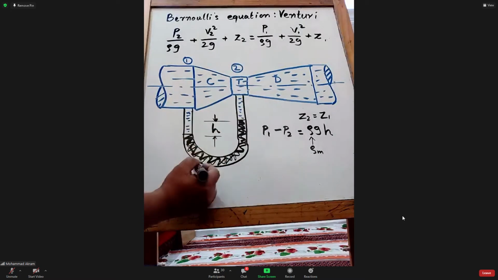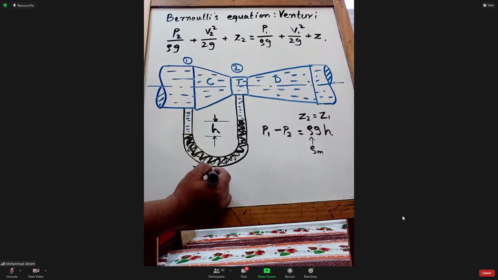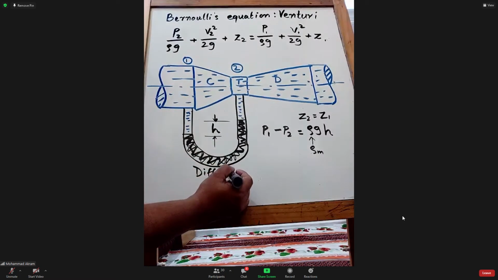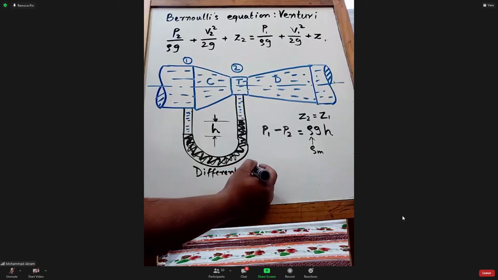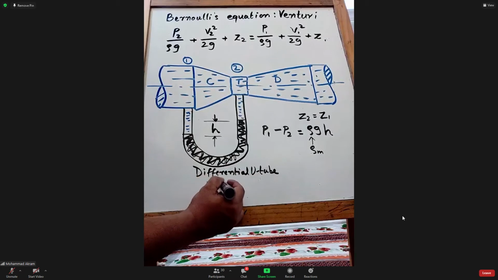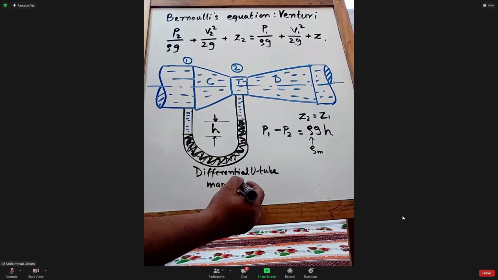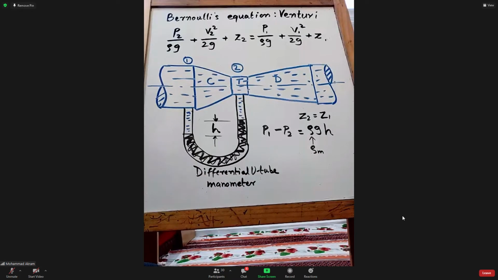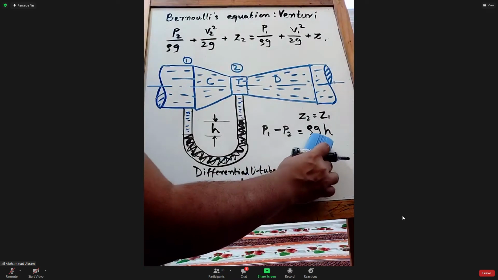This tube is called a differential U-tube manometer. Just remember that this rho is equal to rho M.